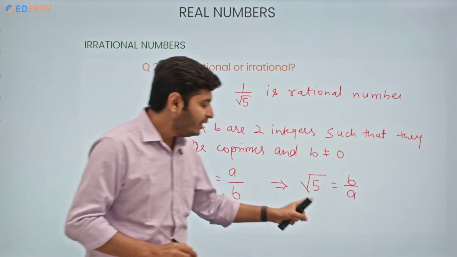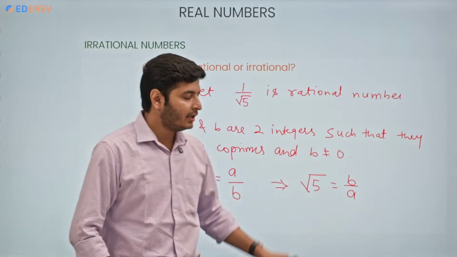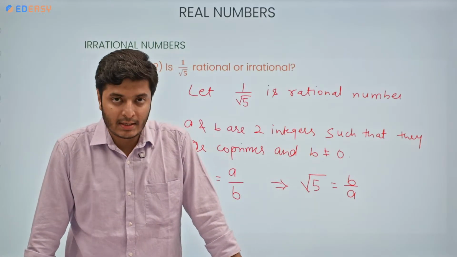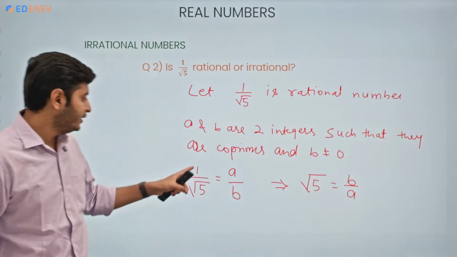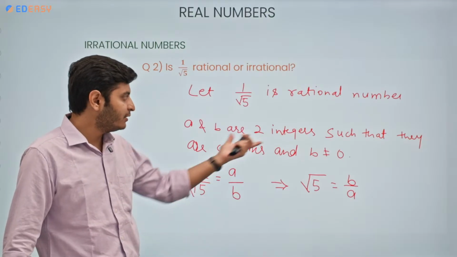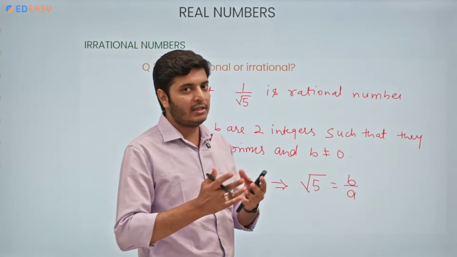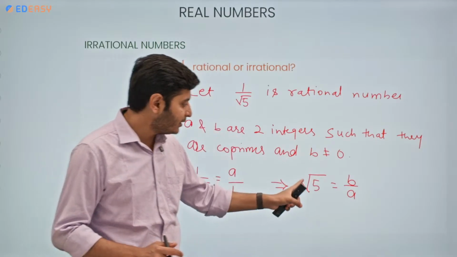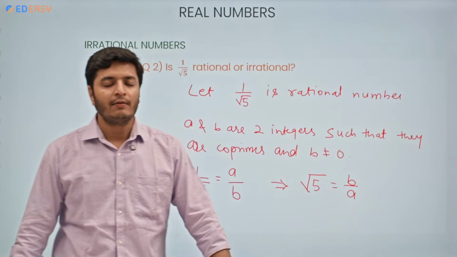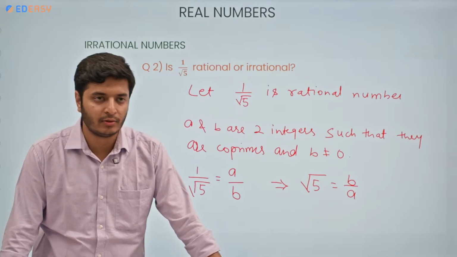Now, we know that in your exam paper, you can directly write, we know that root 5 is an irrational number. We need to prove 1 by root 5 is whether rational or irrational. So from here, we are considering it to be a rational number. But here, after taking the reciprocal, we can see that root 5 is equals to b by a, which is a p by q form where both the numbers are integers and q is not equals to 0.